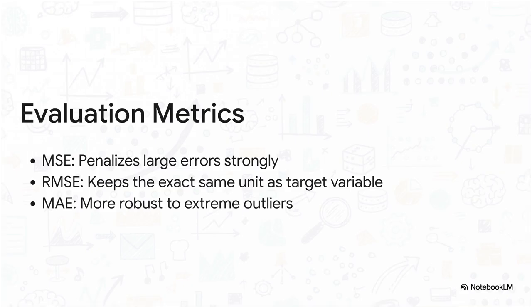We test it using mean squared error to catch the big mistakes and mean absolute error to avoid getting tricked by wild outliers. We also look at root mean squared error because by taking the square root, we bring the error right back into the exact same units as our target variable. That makes it incredibly intuitive to understand exactly how far off our predictions really are.